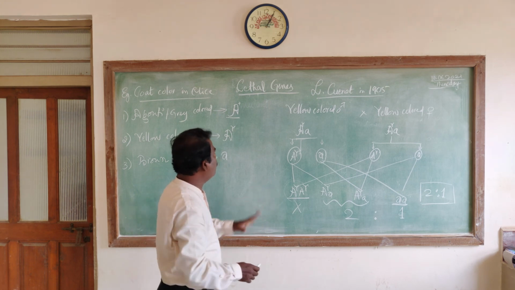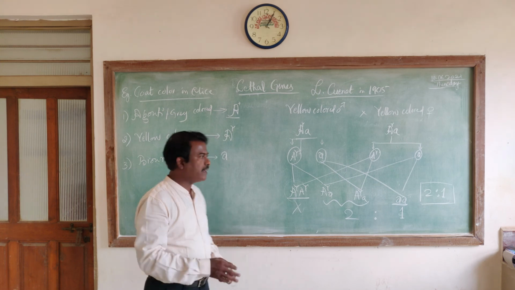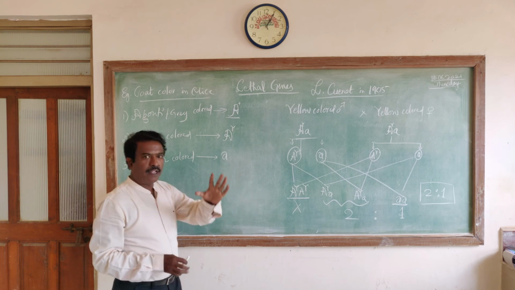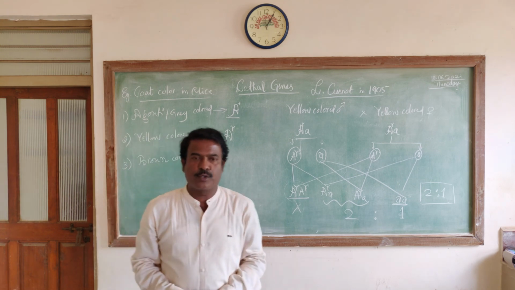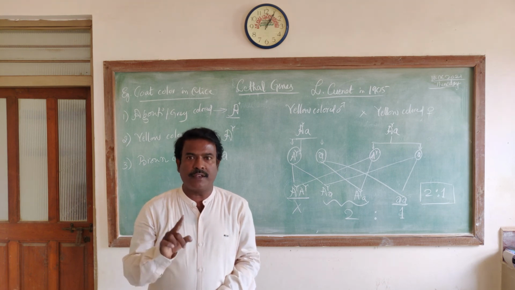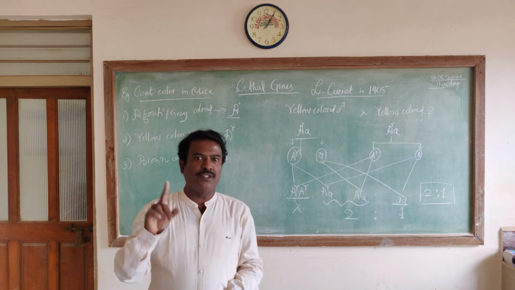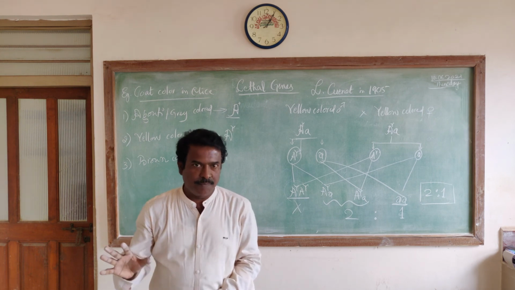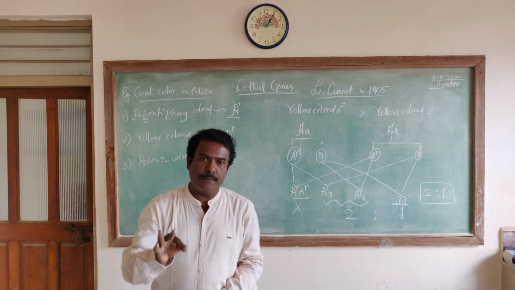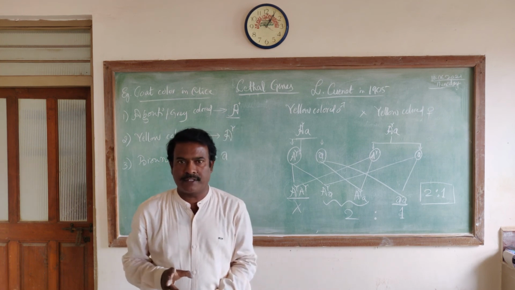This is how exactly we can understand the effect of dominant lethal genes by taking the example of coat color in mice. So that's all about it, and my dear students, with this I have completed the topic, that is interaction of interallelic genes, with examples of concepts like supplementary factors, complementary factors, dominant epistatic factors, then recessive epistatic factors.